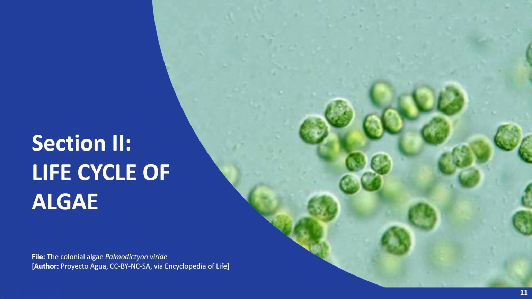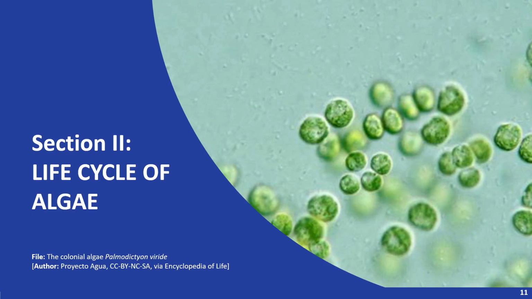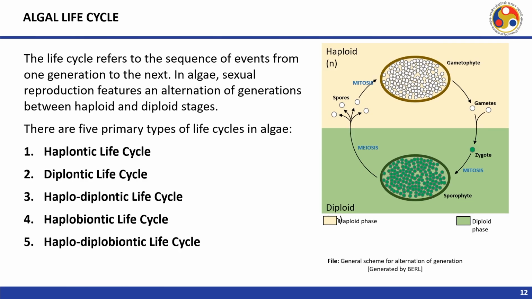Let us now discuss the life cycle of algae. Here you can see the colonial algae, Palmodictyon viride, in this picture. The life cycle of algae refers to the sequence of events from one generation to the next.